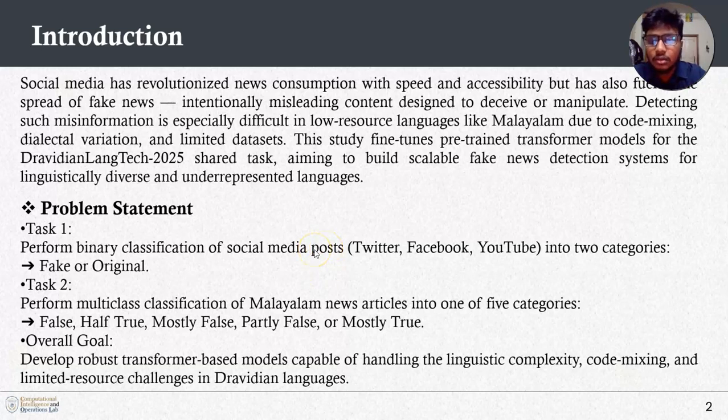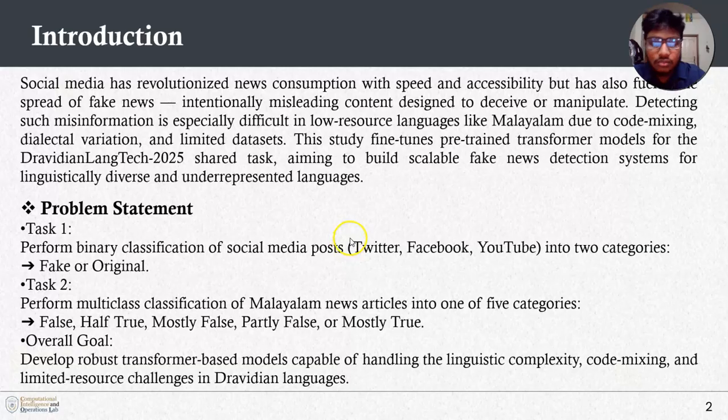For the problem, we got two tasks. The first task was to perform binary classification of social media posts, which were from Twitter, Facebook, and YouTube. There were two categories, fake and original. We needed to detect the fake or original post. Then the second task was to perform multi-class classification of Malayalam news articles into one of five categories: false, half true, mostly false, partially false, or mostly true.